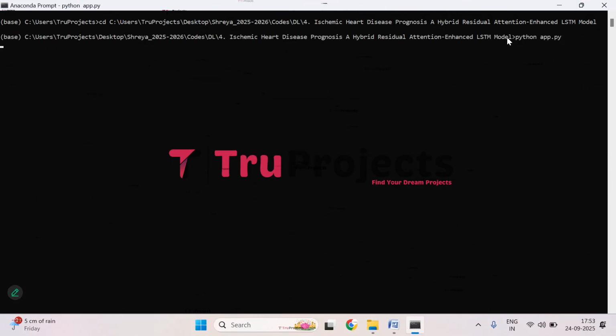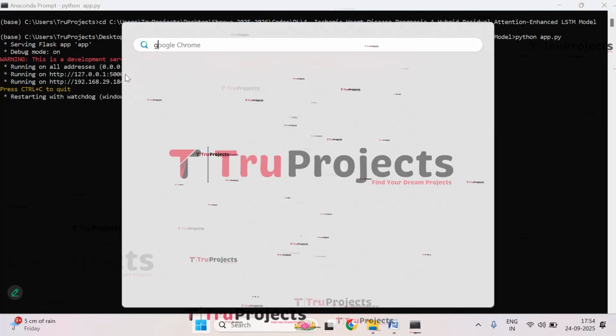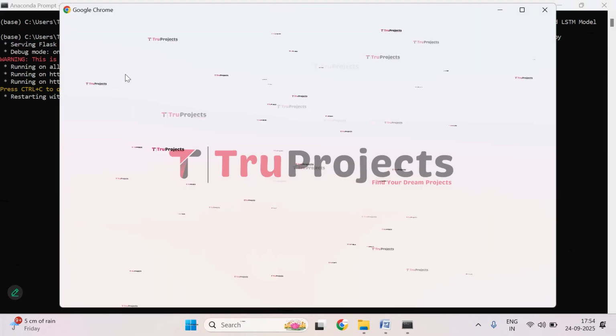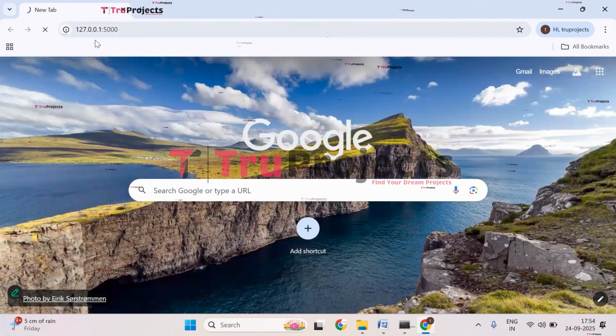This command will execute Python script and perform a runtime check for any syntax errors or logical issues. And after running the app.py file, Flask framework will host the application locally at the default address, which is the localhost and the port, unless configured differently. So this is the localhost and this is the port. Now copy this local link provided by the Flask framework and paste it in any web browser. I'm copying the link. I prefer Chrome, so I will paste it in that. So paste the link here, click on enter.